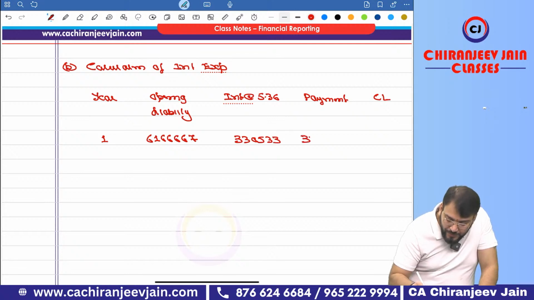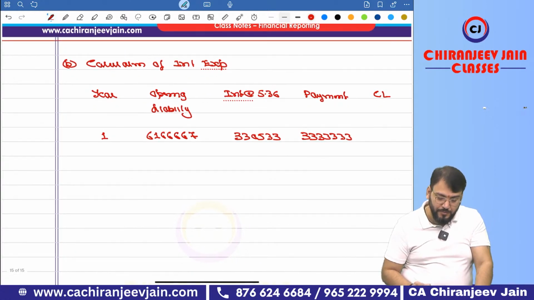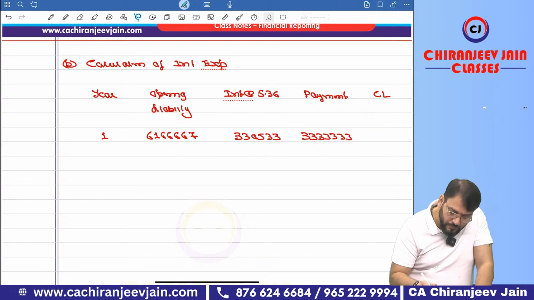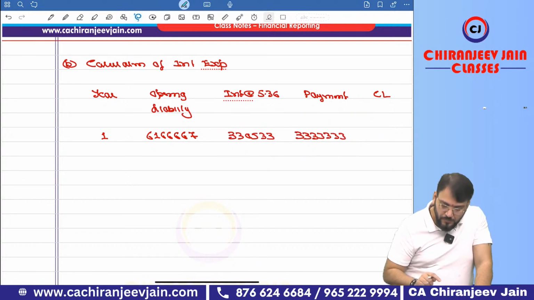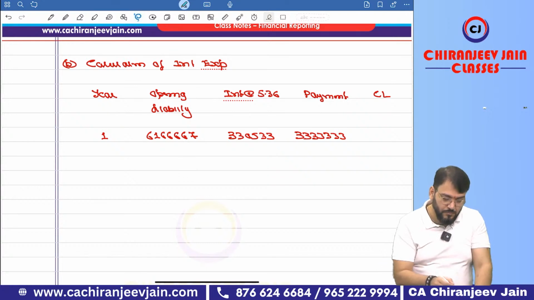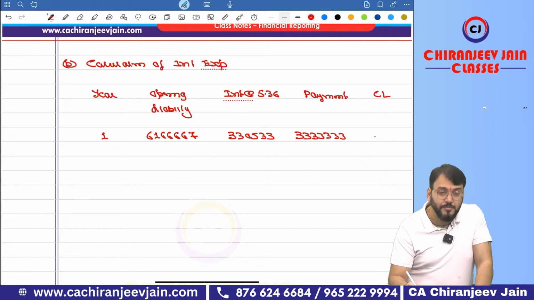Then payment 33 lakh 33,333. What is the closing liability?